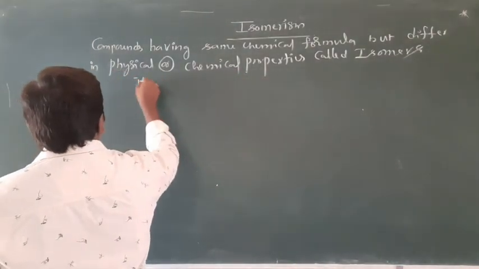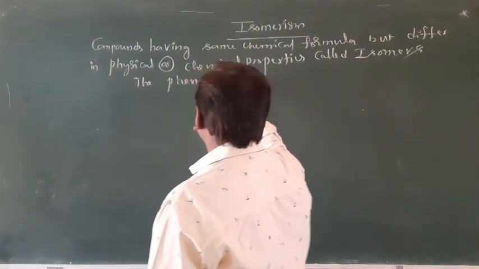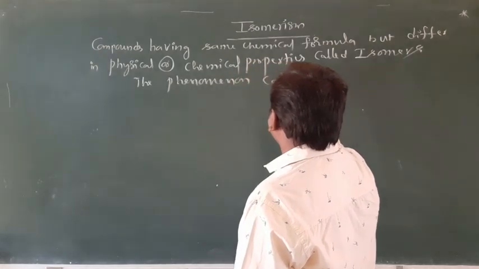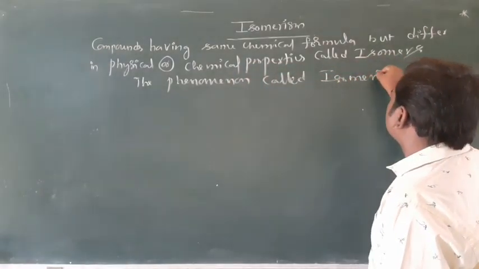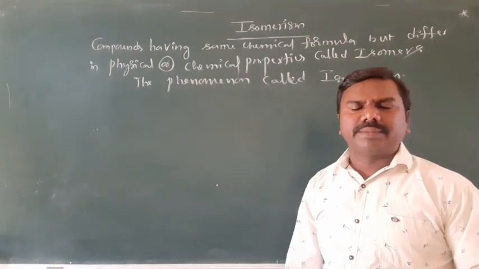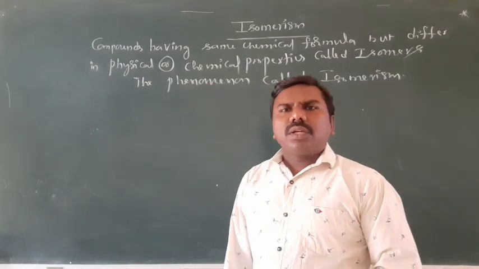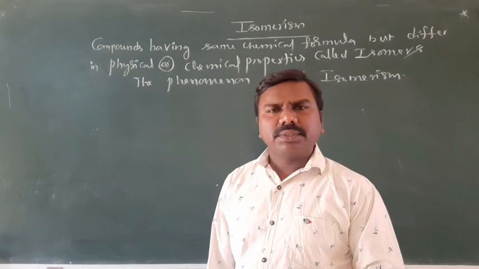The phenomenon is called isomerism. So in coordination compounds, we can observe two types of isomerism.